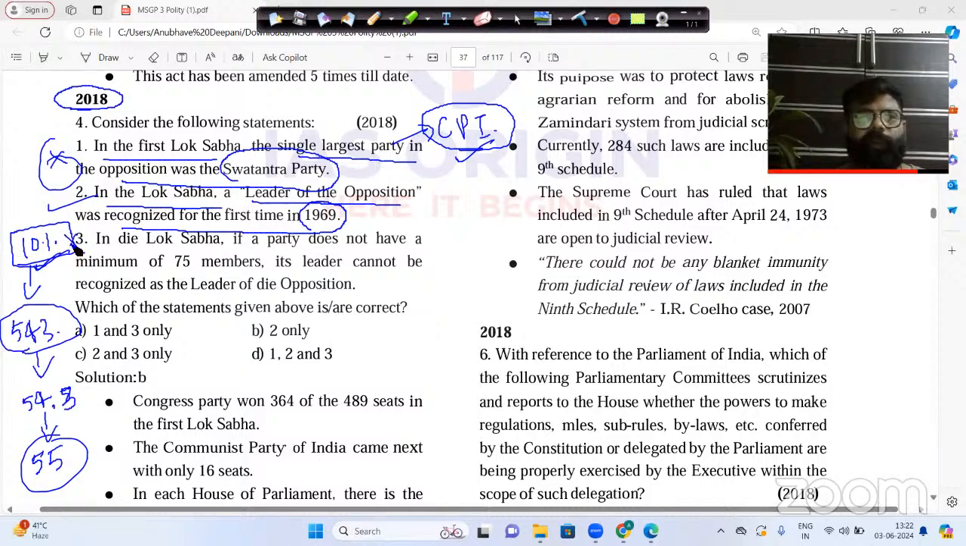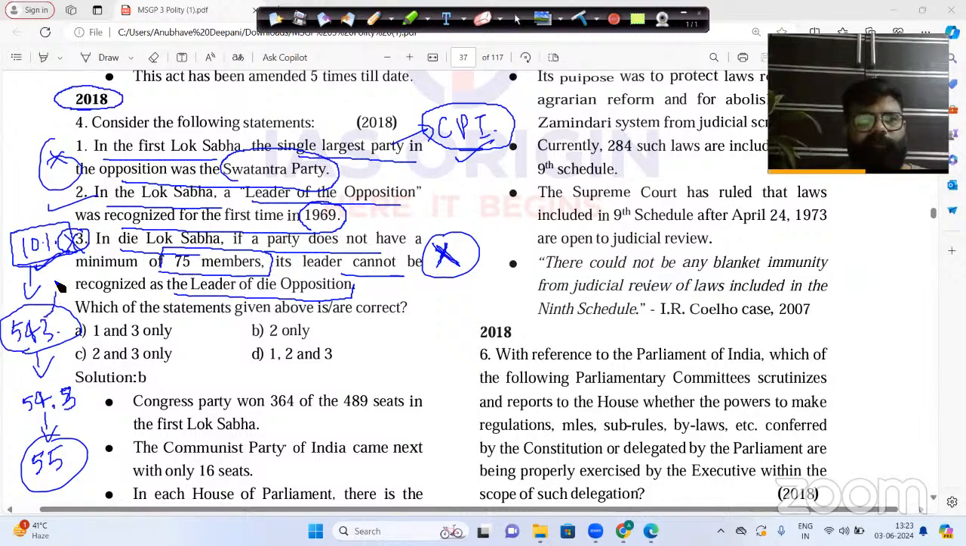That's why this statement number 3 is also incorrect here. Because in the Lok Sabha, if a party does not have a minimum of 75 members, it is written, its leader cannot be recognized as leader of opposition. So this statement is completely incorrect here. Why is it incorrect?